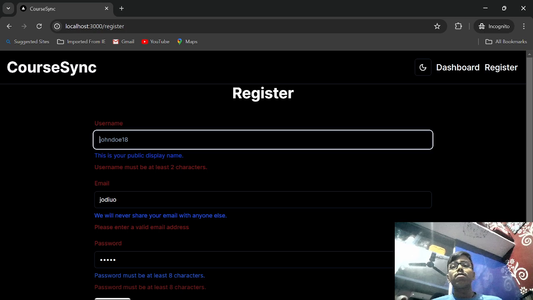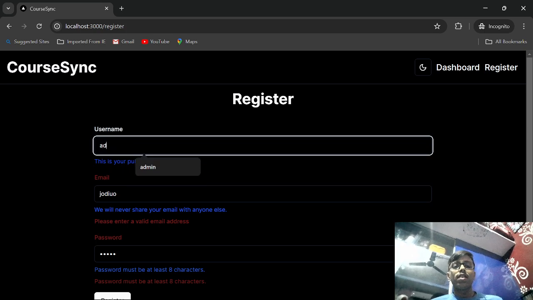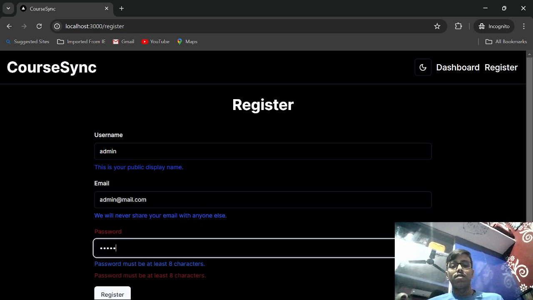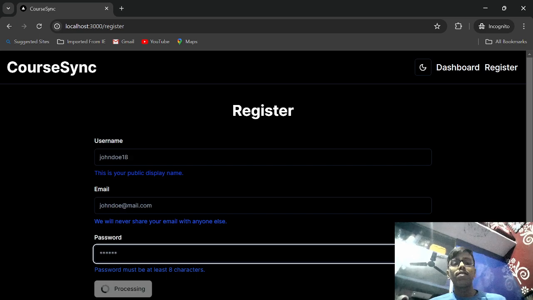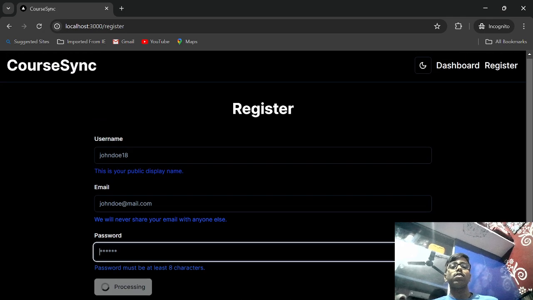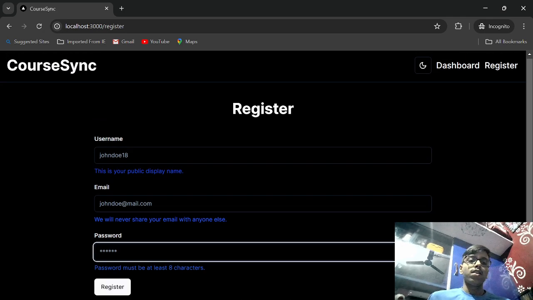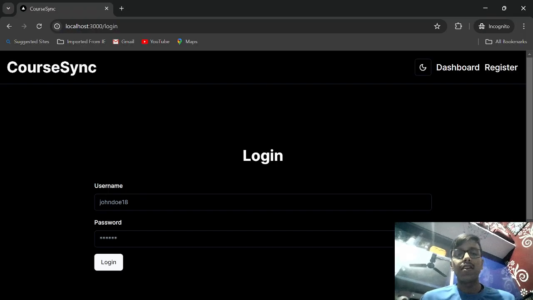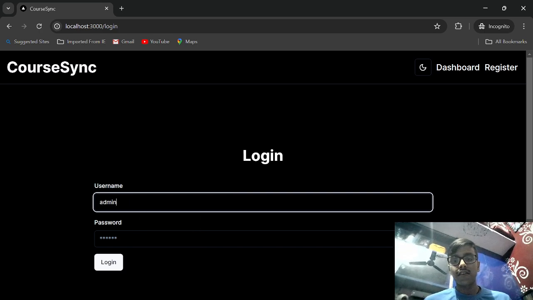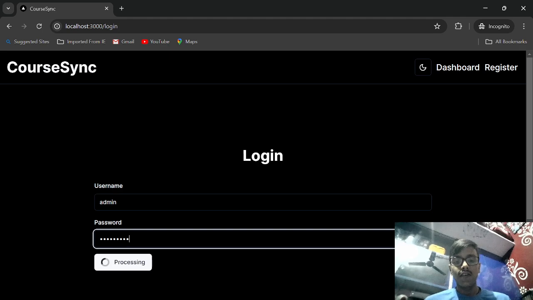Let's just create an account. I'll create an admin with the name admin, right? I'll create one with admin@mail.com. Let's just give it a password. You can see there's an animation processing it. So it will just process, and yeah, you'll be redirected to the login page. So you can just log in here, right? And you can actually log into the dashboard, right?